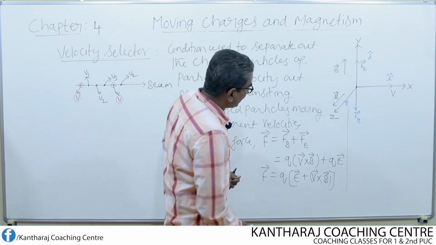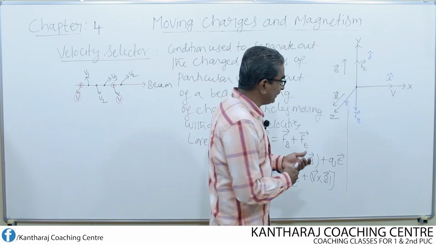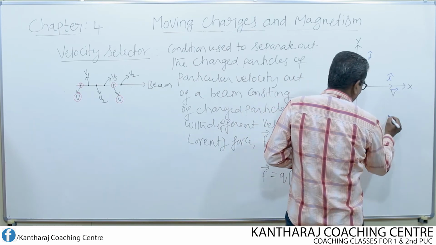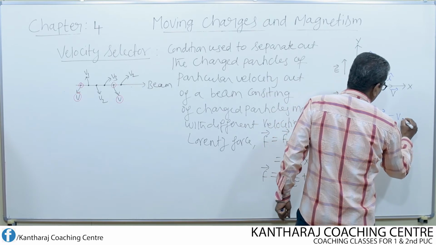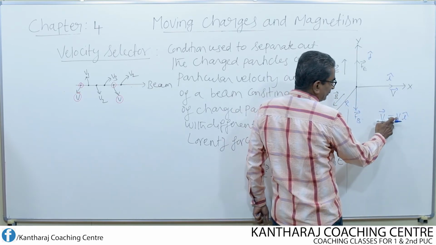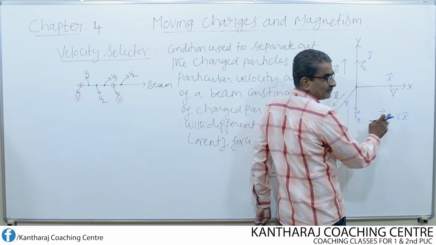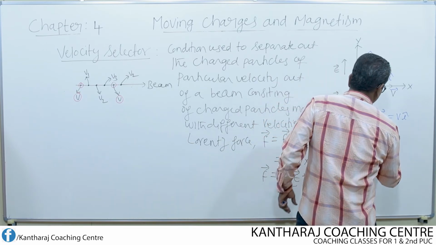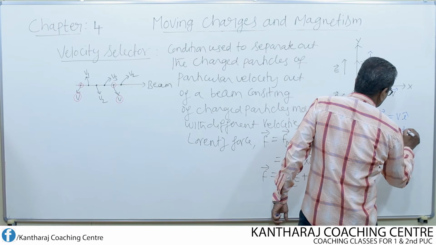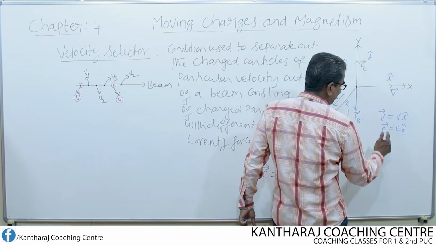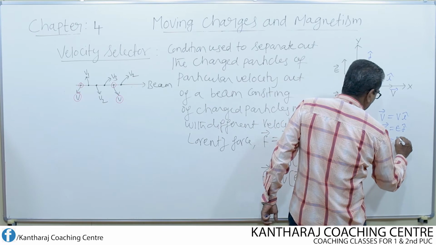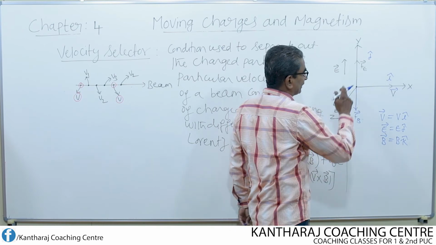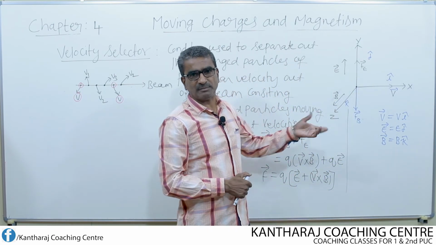Let us now represent each of these vector quantities in the form of unit vectors. Along the x axis there is velocity, so I write velocity as v equal to v into i cap. Without an arrow, it gives only the magnitude; with magnitude and direction, it is a vector. Similarly, for E, E into j cap, and for the magnetic field, B into k cap. i cap, j cap, k cap are the unit vectors used along the x, y and z axes respectively.